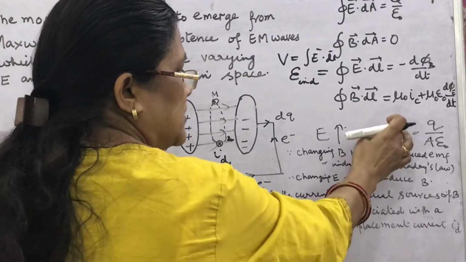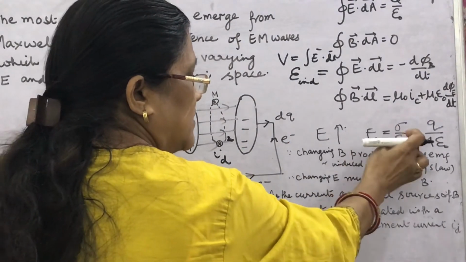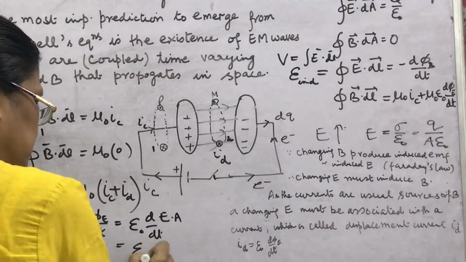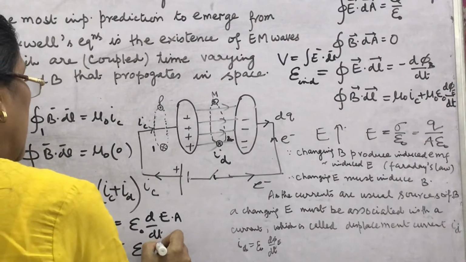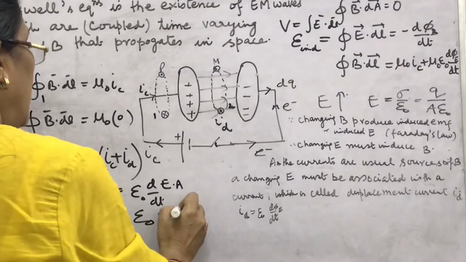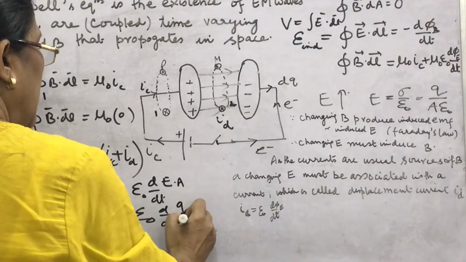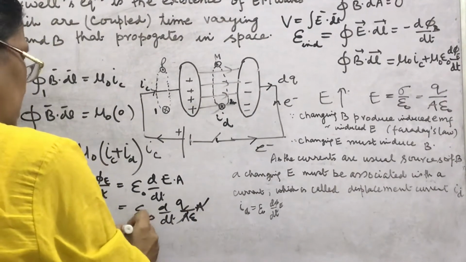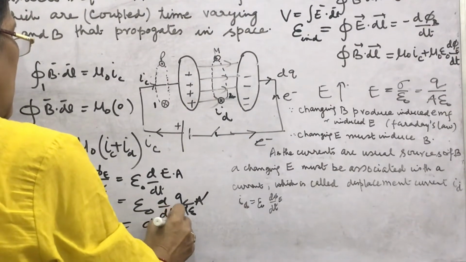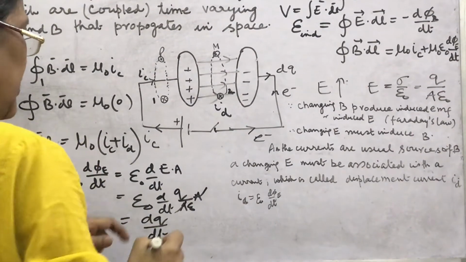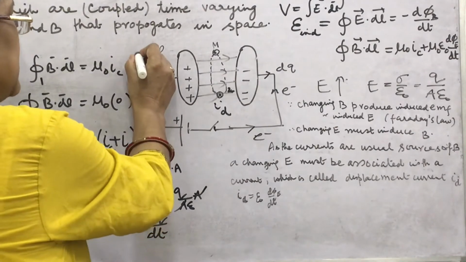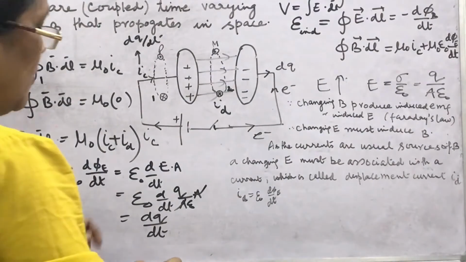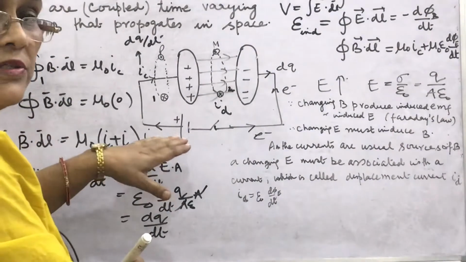So, what is E? Sigma upon epsilon naught. Sigma is surface charge density. So, Q by A epsilon naught. You put here, you will get epsilon naught, d by dt of Q upon A epsilon naught into A. This A will be cancelled. Epsilon naught is cancelled. What are you getting? This dq by dt. And what is IC? Same dq by dt. In this way, we also see that